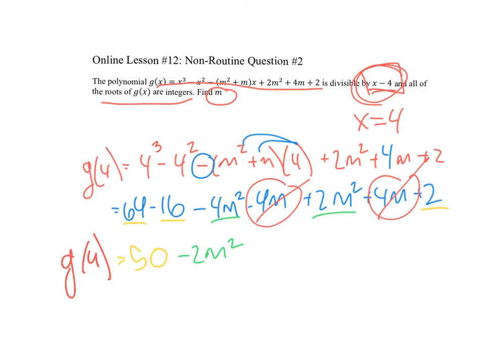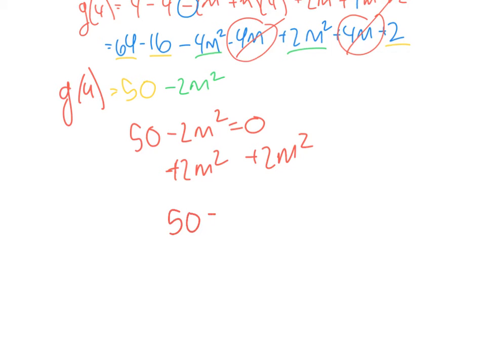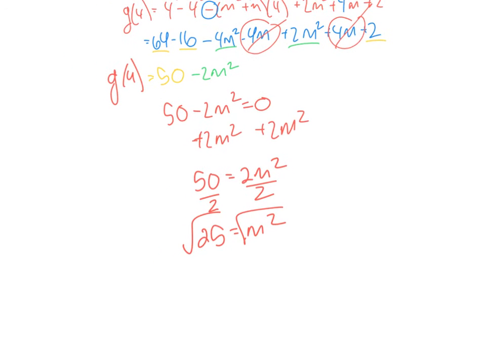Well, I want my roots to be integers, meaning I don't want a remainder. I want my remainder to be 0. So using the remainder theorem, I know that this has to be 0, and I'm going to solve for m. So I'm going to add the 2m squared over, and I'm going to have 50 equals 2m squared. Divide by 2, I get 25 equals m squared. Okay, and I'm going to take the square root, and I have plus or minus 5 equals m.